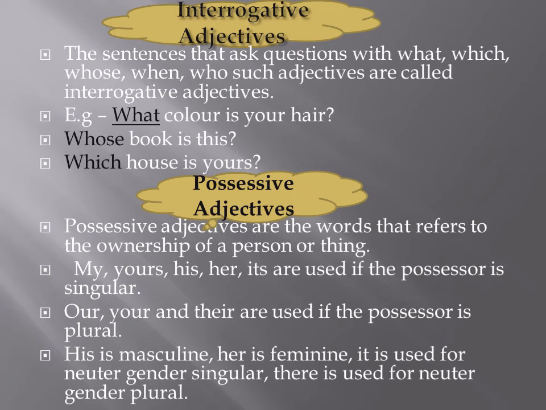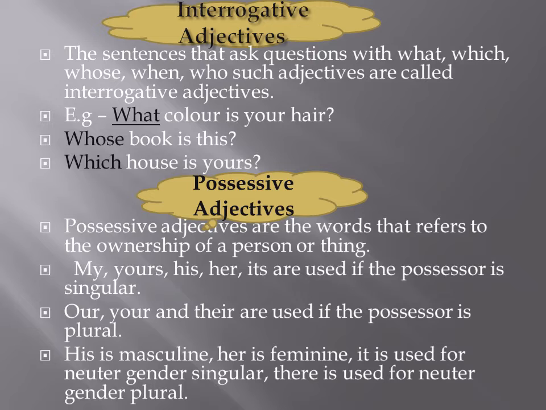Interrogative adjectives. The sentences that ask questions with what, which, whose, when, who. Such adjectives are called interrogative adjectives. Example, what color is your hair? Whose book is this? Which house is yours? So here what, whose and which are interrogative adjectives where we ask the questions.